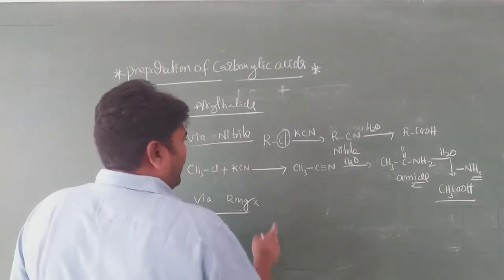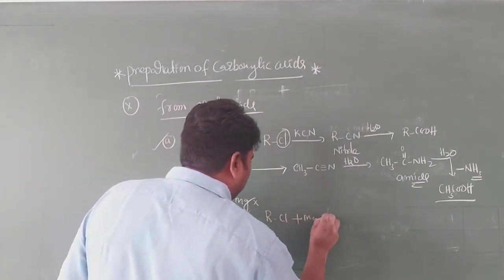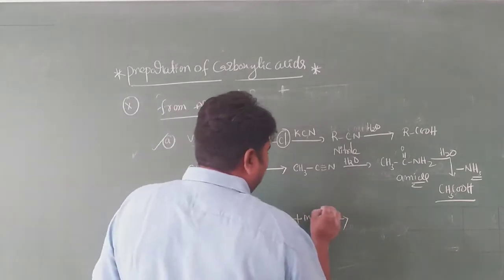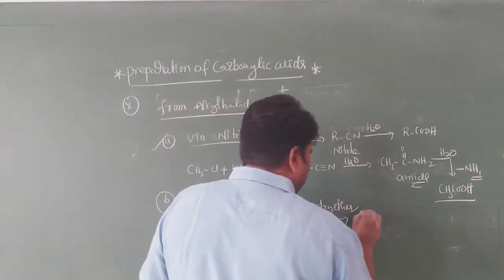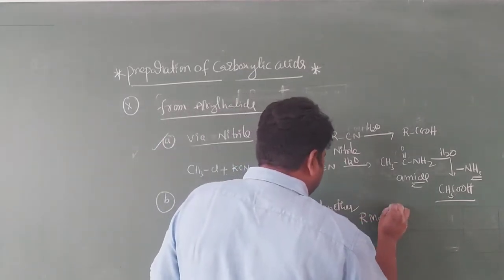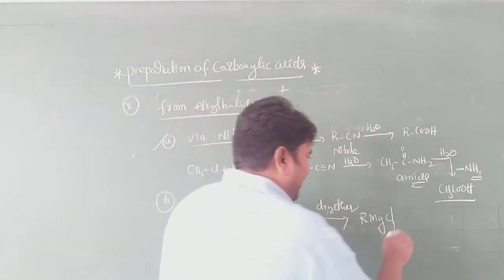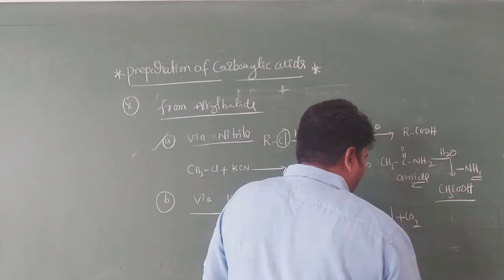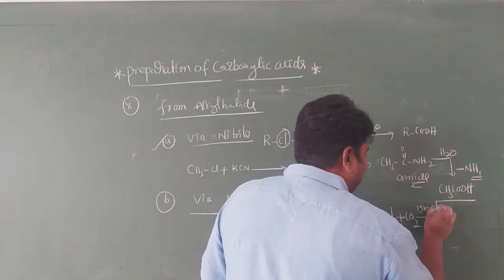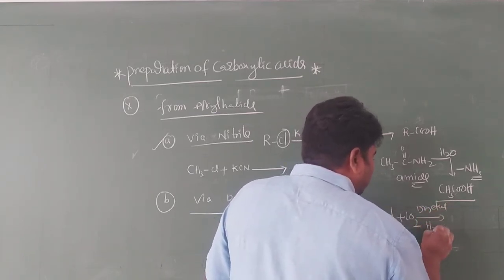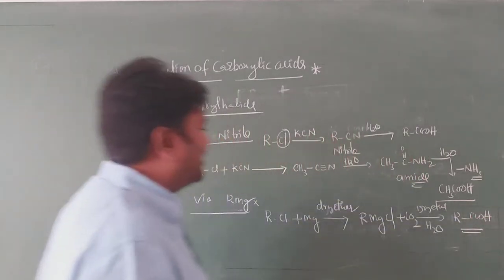In the case of RMgX, the general equation is RCl reacts with magnesium metal in presence of dry ether. What happened, my dear students, here? It forms RMgCl. That is RMgCl, a Grignard reagent. Grignard reagent is reactive to CO2. In the previous class we discussed CO2 in presence of dry ether, and on hydrolysis you will get RCOOH, a carboxylic acid.